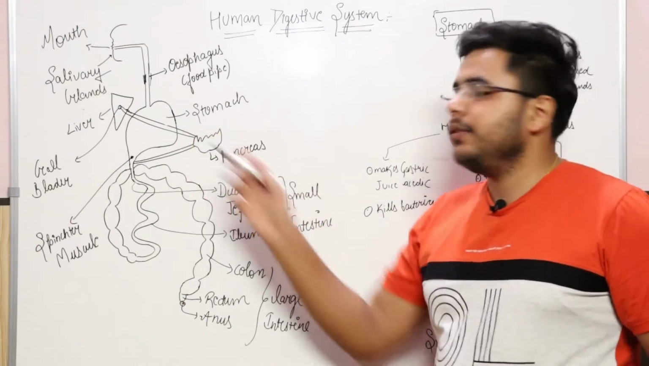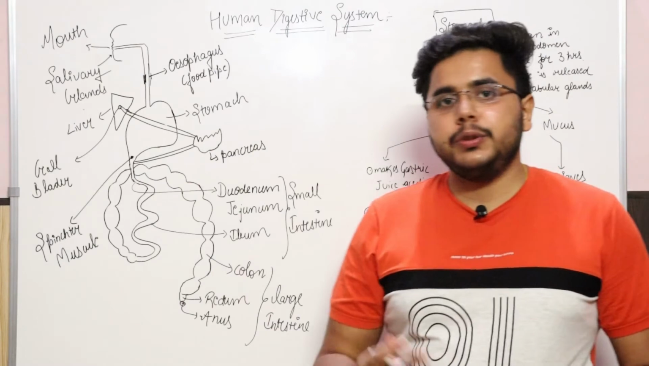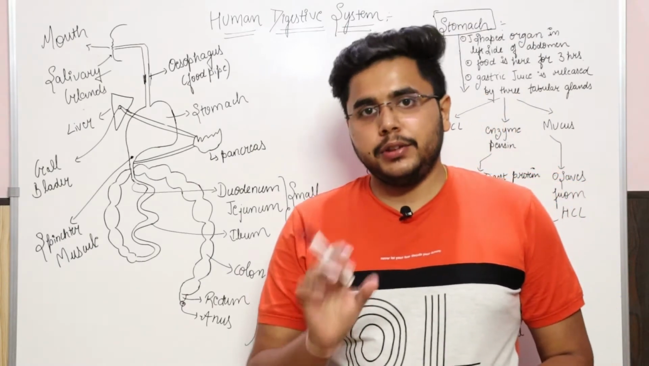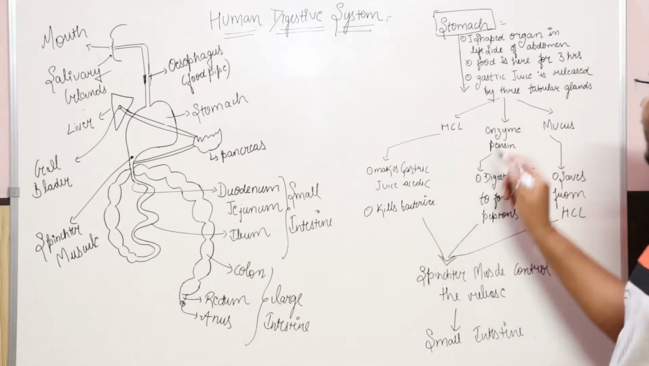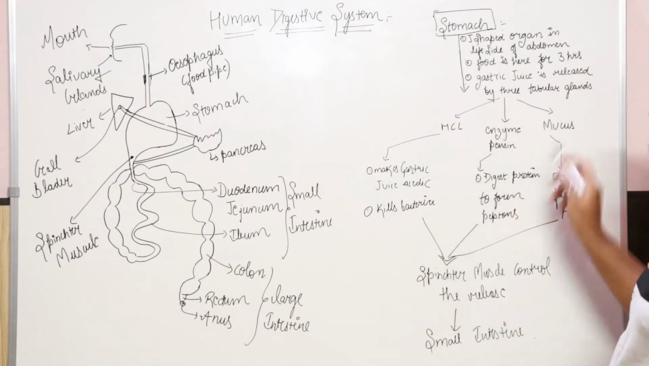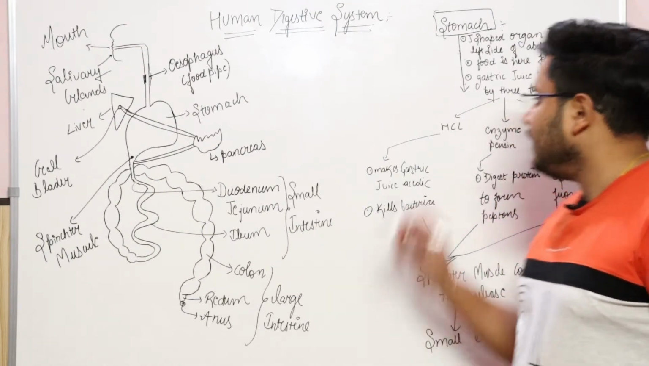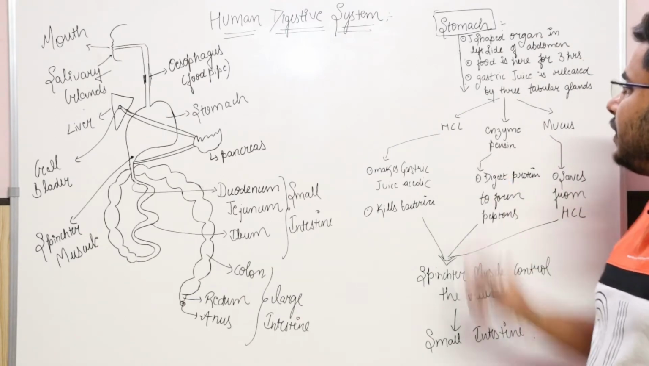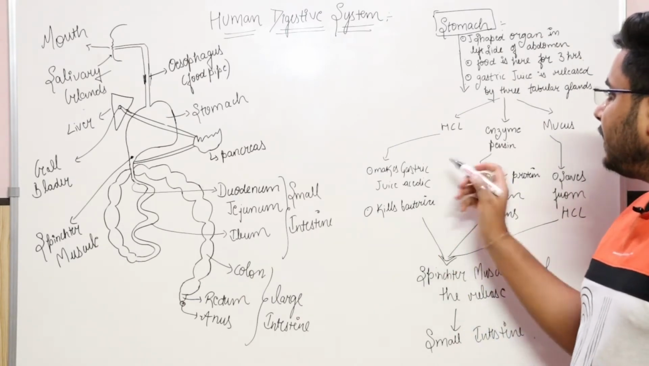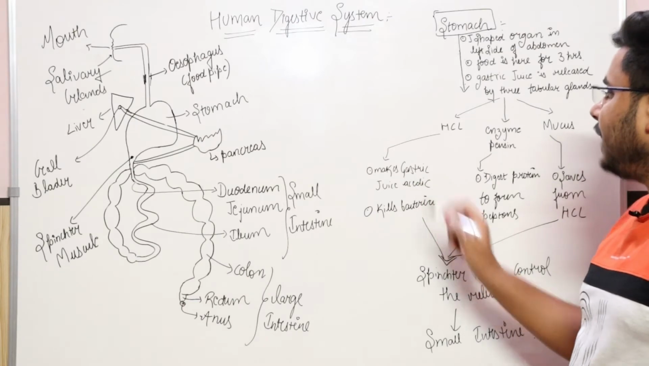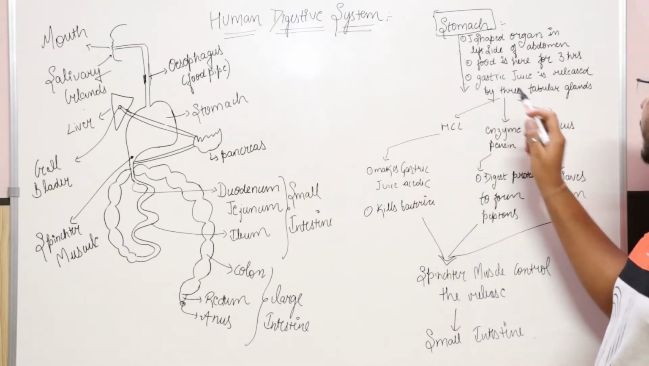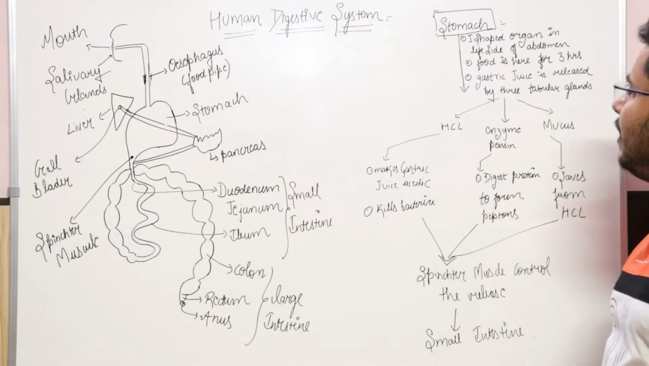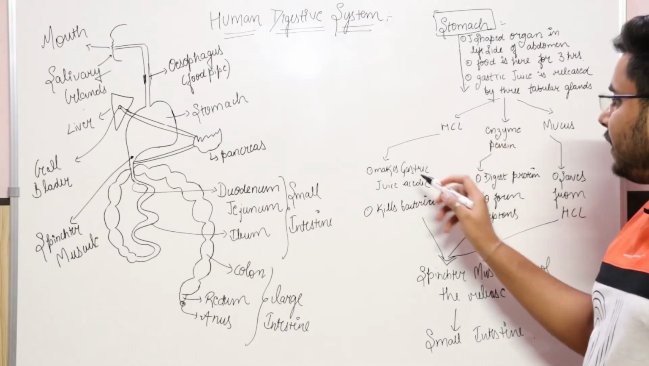So when your food is in your stomach, gastric juice will be released, and that gastric juice will contain 3 things: HCl, enzyme pepsin, and mucus. This hydrochloric acid has various functionalities. First, it makes the gastric juice acidic. The juice is released by the 3 tubular glands, and the first gland is secreting the HCl and making the gastric juice acidic.